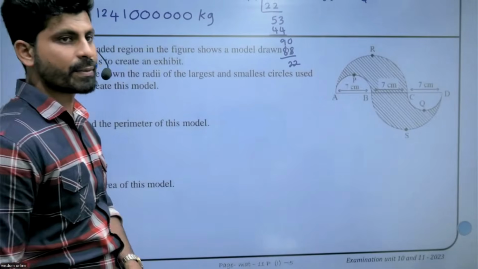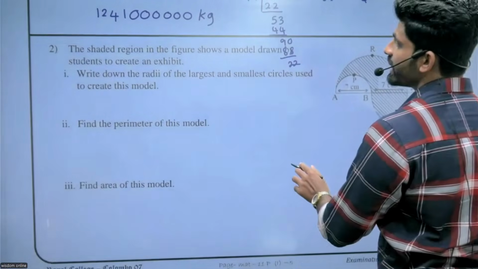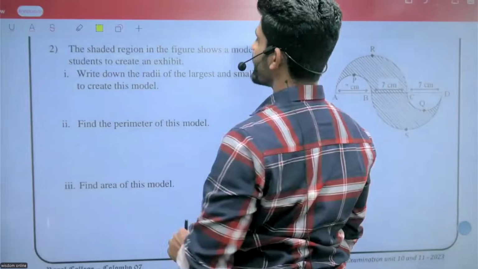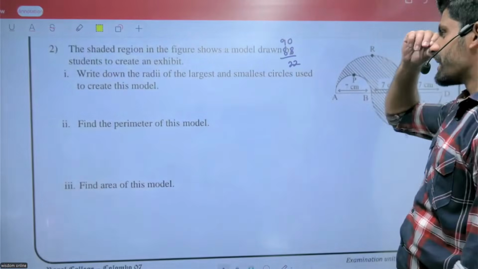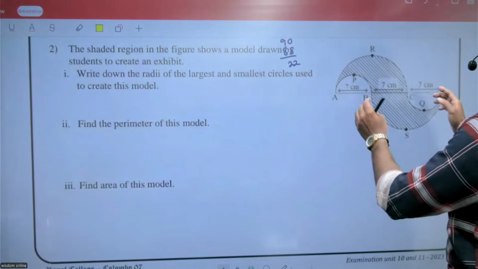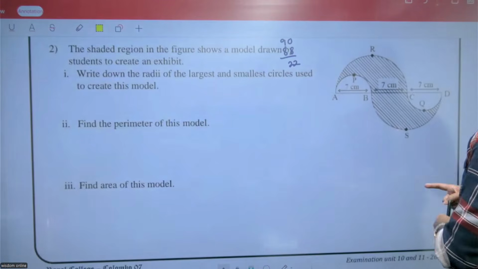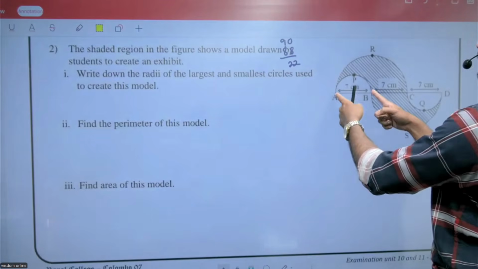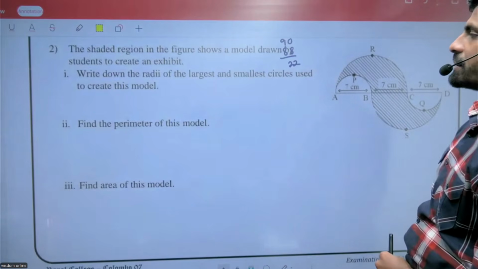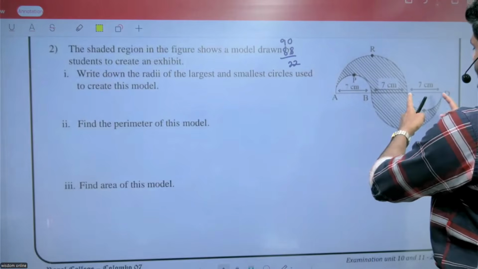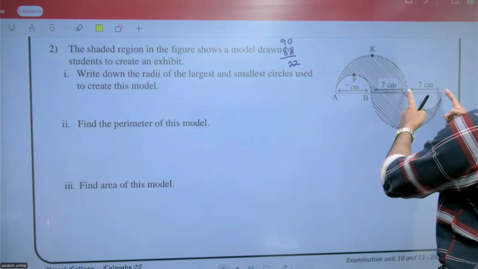The shaded region in the figure shows a model drawn by a student to create an exhibit. Write down the radii of the largest and the smallest circle used to create this mold. The largest is 7.